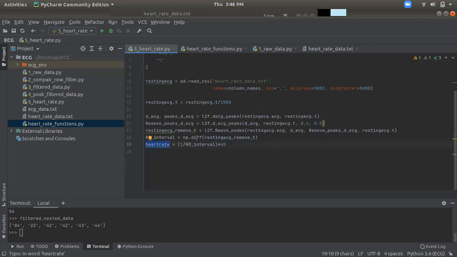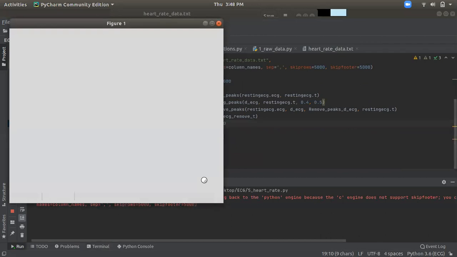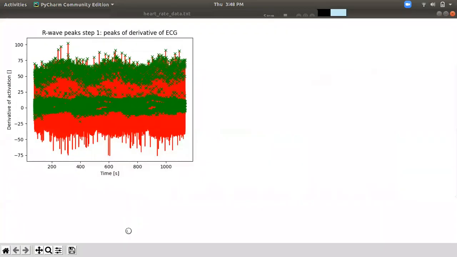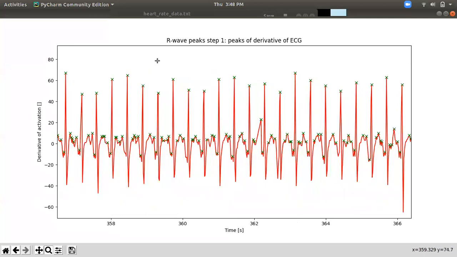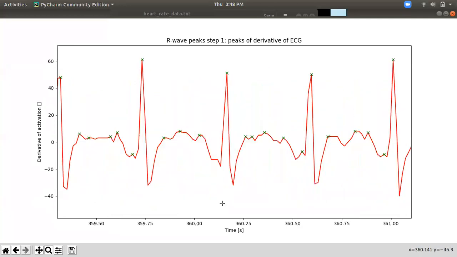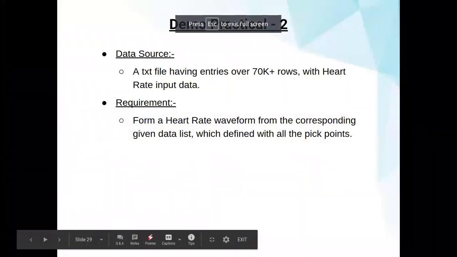In the function we are plotting the graph, and the plotted graph looks like this, with the height, with everything, the PQR segment, everything. So here we conclude our demo practical 2 as well.